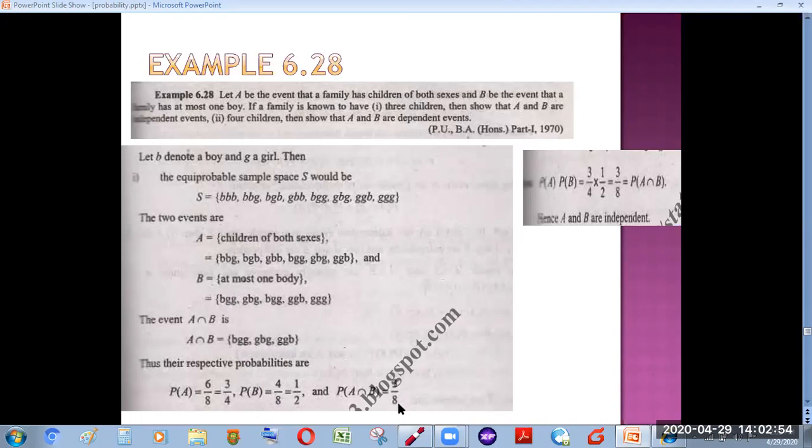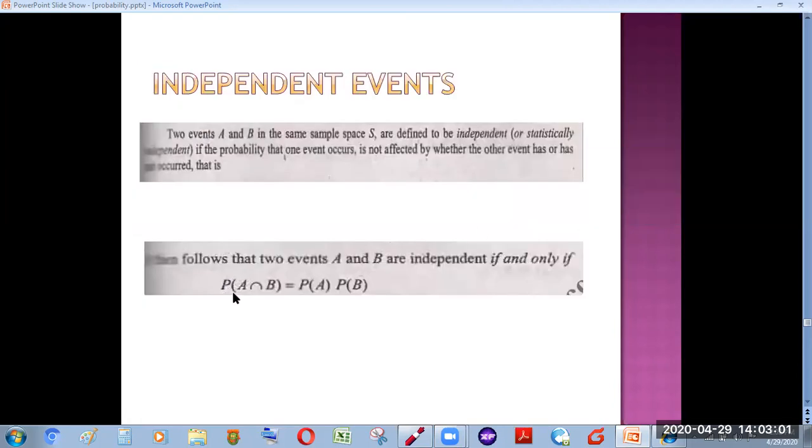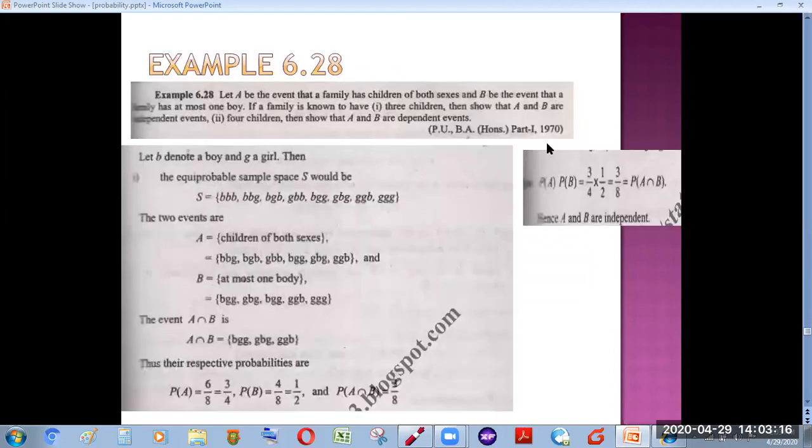Now to find out whether these events are independent, I told you previously the law for independence: if the probability of their intersection is equivalent to the product of their individual probabilities, we can say that the 2 events A and B are independent. So to check this, we multiplied the probability of A and the probability of B, which gave 3 by 8. This is exactly the same as the probability of A intersection B calculated from this set.